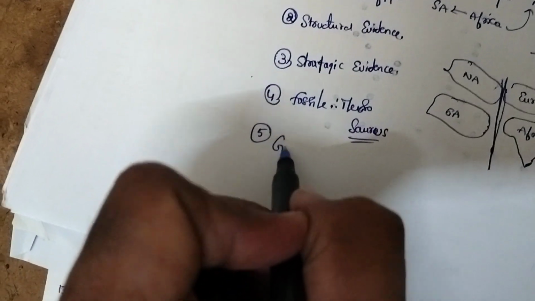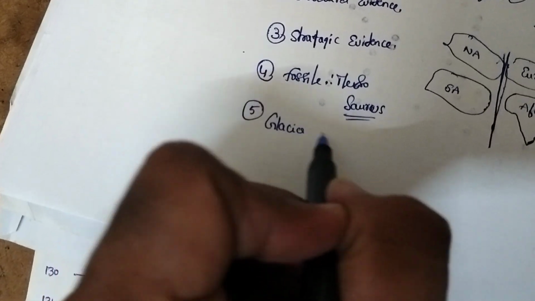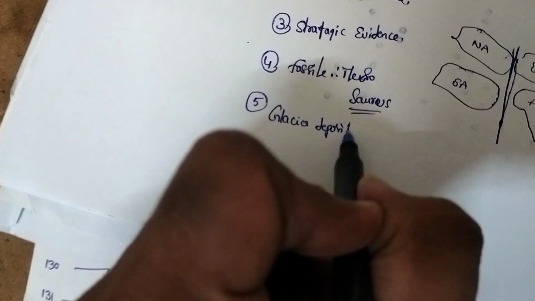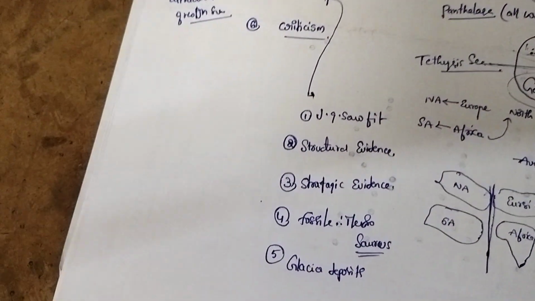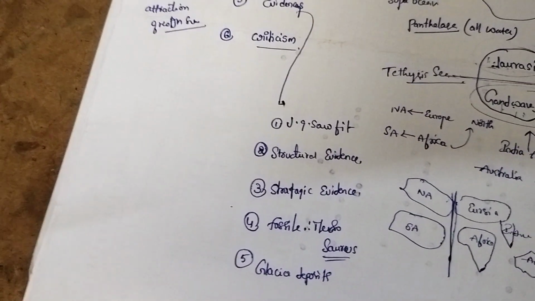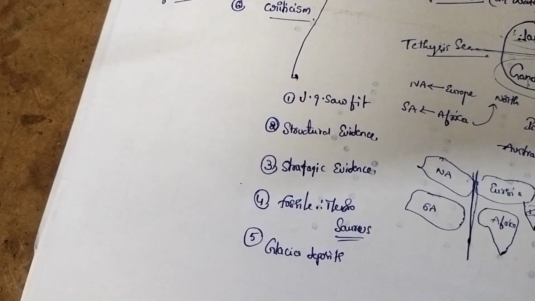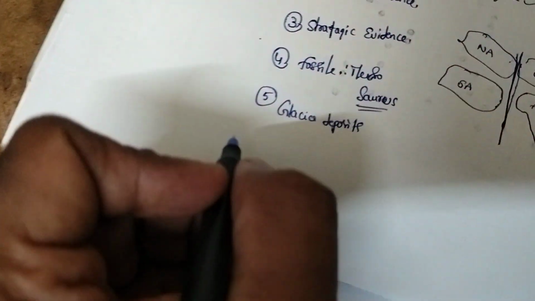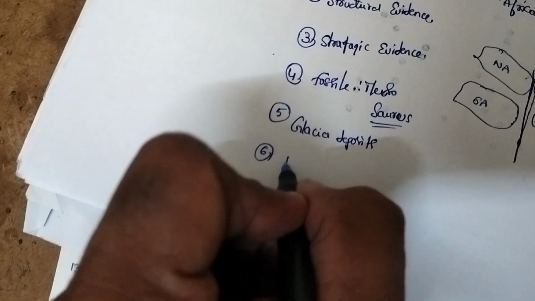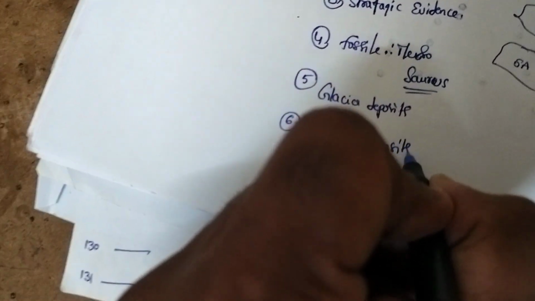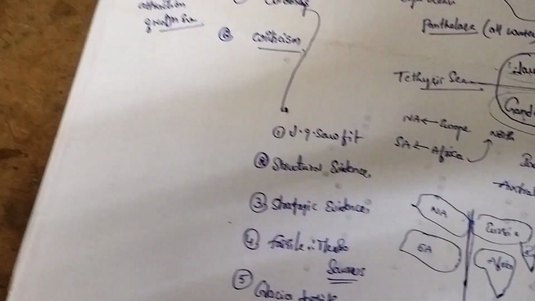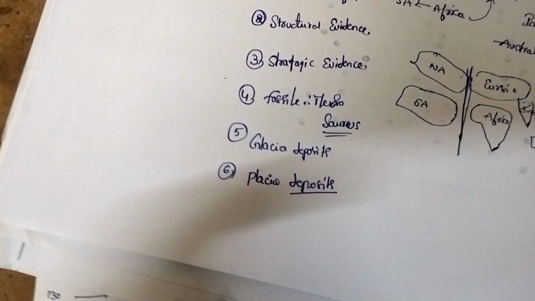Next, coming to glacier deposits. Glacier deposits means layers of tillites are found in warm tropical regions like India, Africa, South America. Next evidence is placer deposits, gold in South Africa. These are the examples.